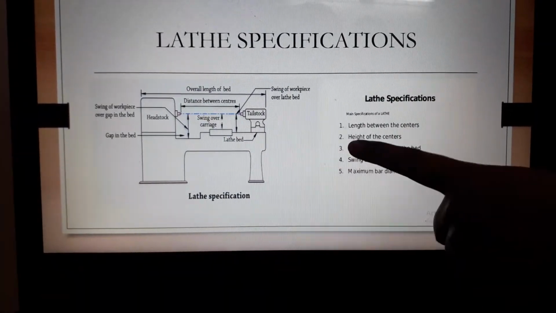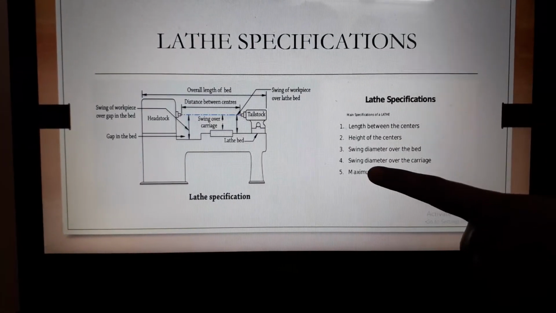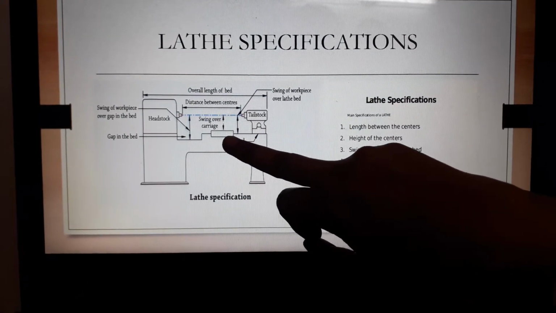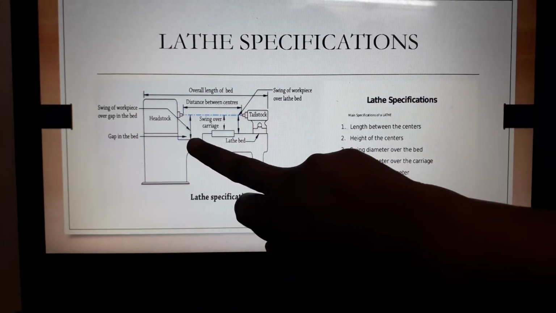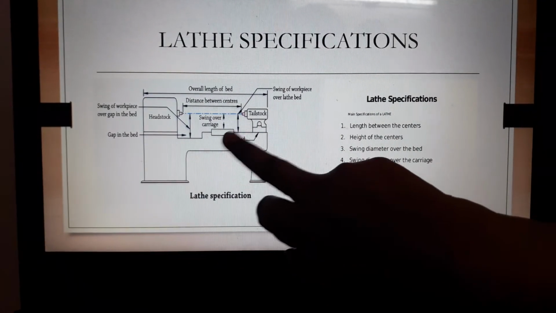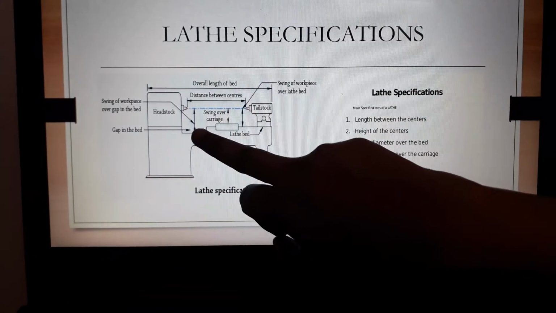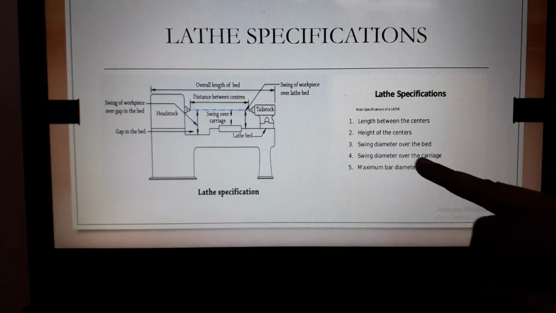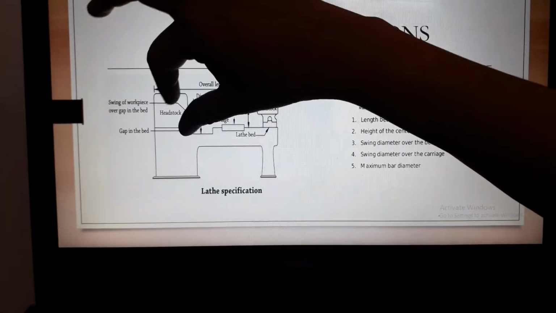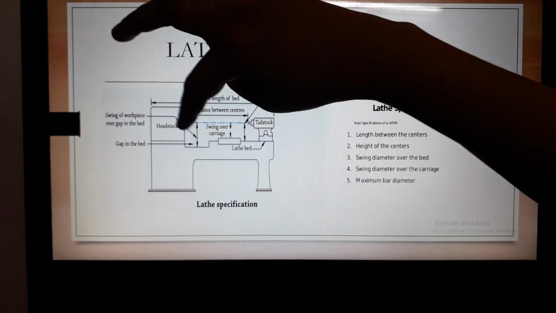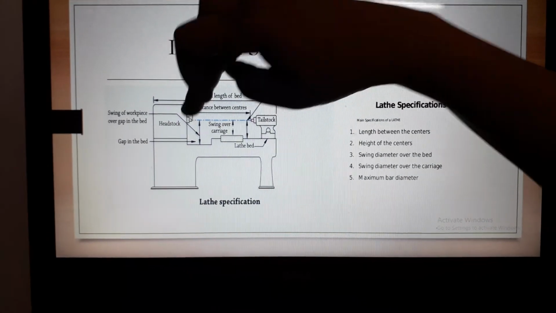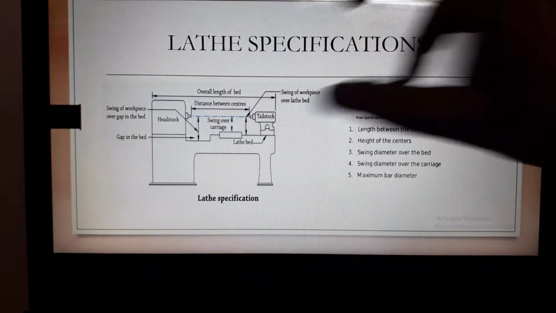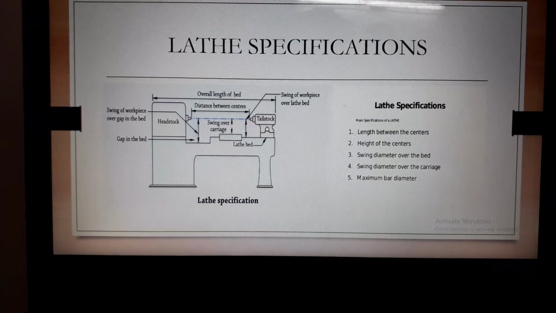We need a swing diameter over the bed and a swing diameter over the carriage. This is the carriage and this is the bed, so we need the diameter of the swing over the carriage and the bed. After that, maximum bar diameter, because we hold the workpiece in the chuck, so we need to know how much diameter the chuck can hold. These are all the specifications we need.